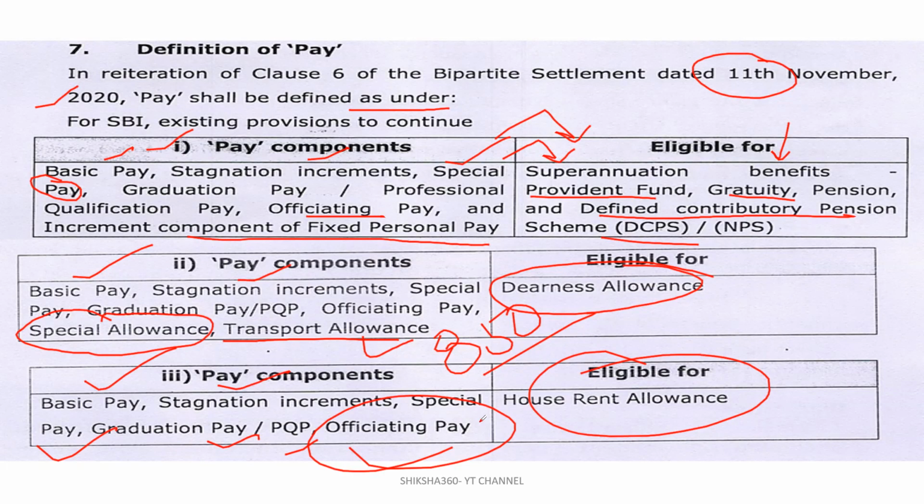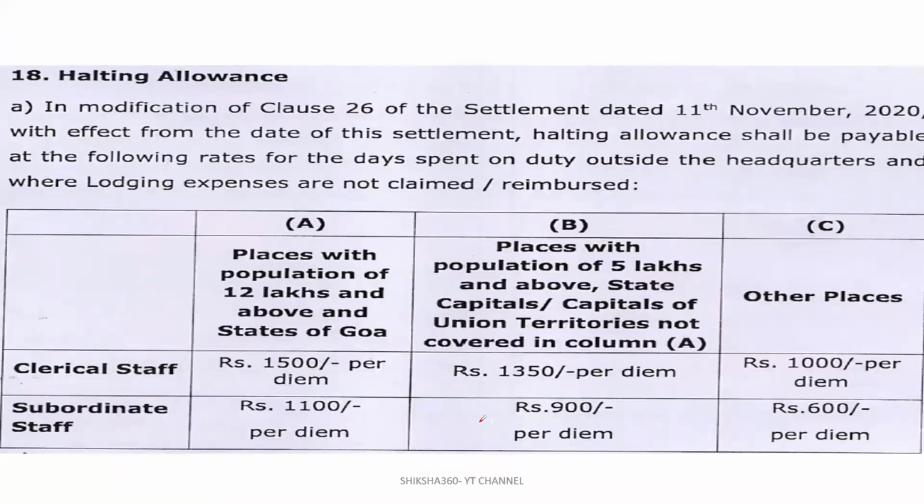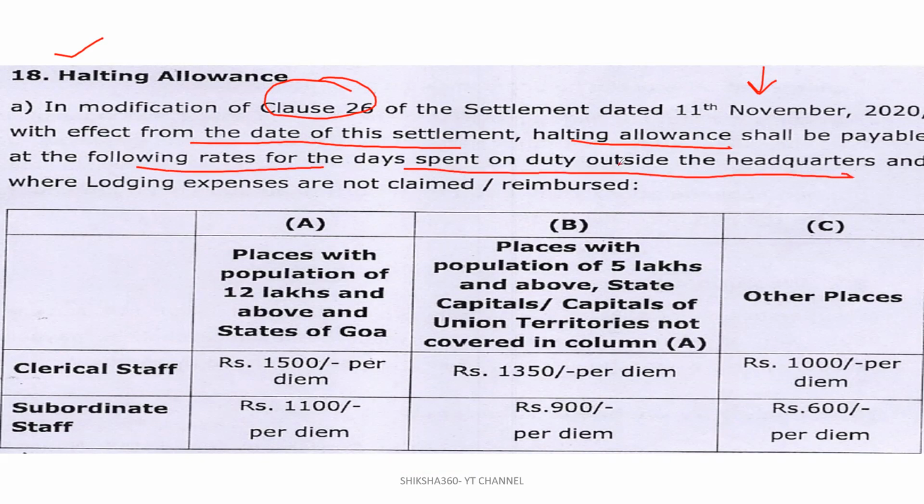Now move to the next one, halting allowance. So in modification of clause 26 of the settlement dated this one, with effect from the date of this settlement, halting allowance shall be payable at the following rates for the days spent on duty outside the headquarters and where lodging expenses are not claimed or reimbursed. Lodging expenses here means hotel expenses.